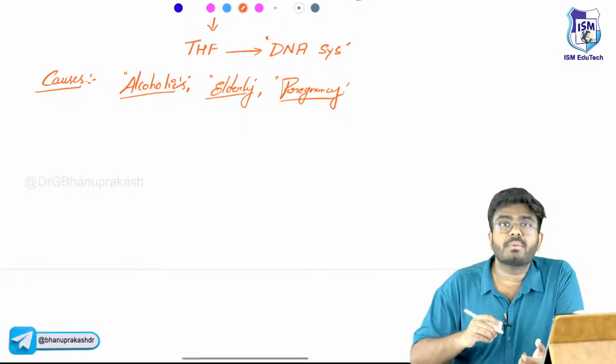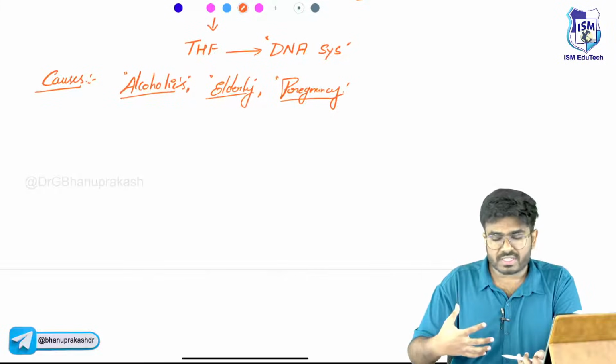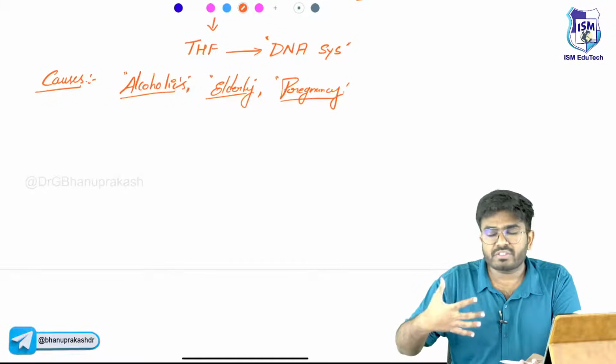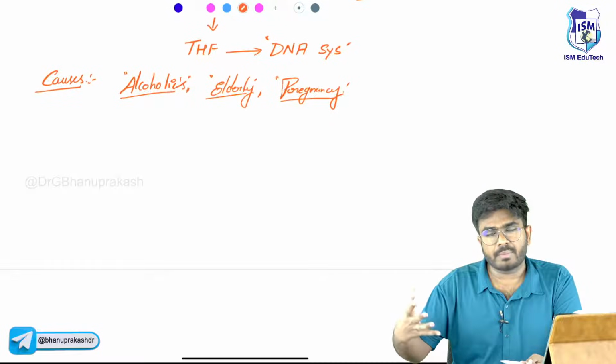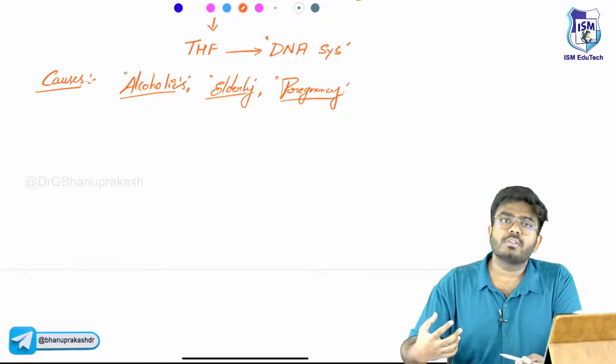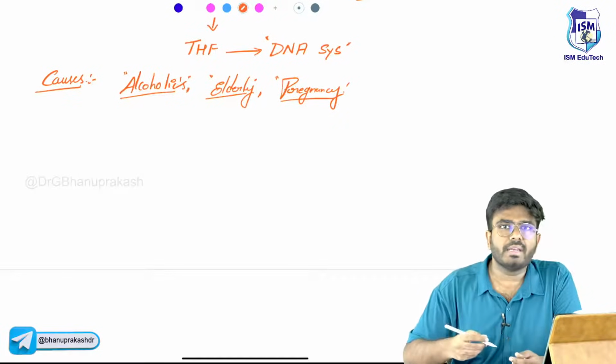Why during pregnancy? During pregnancy, there is a baby growing in the uterus. The baby is completely growing, right? Cell division is occurring in the baby, so cells are dividing in the baby. They will take up all the vitamin B9. So relatively, the mother will become vitamin B9 deficient.